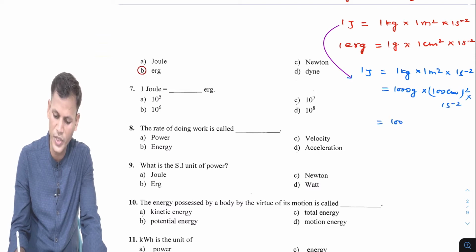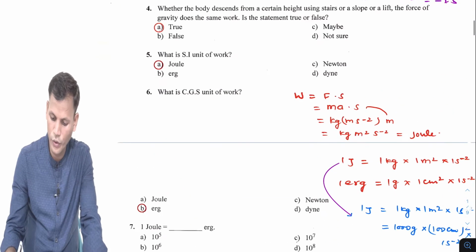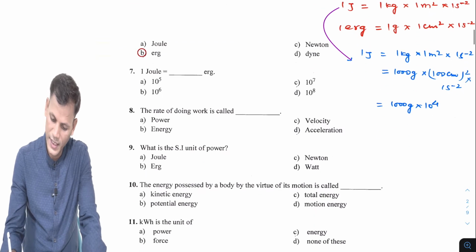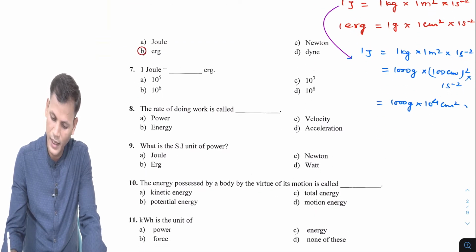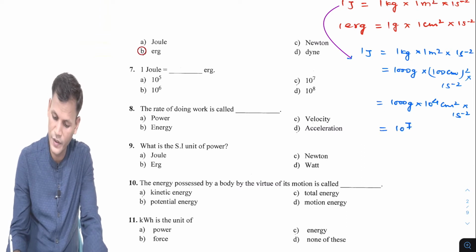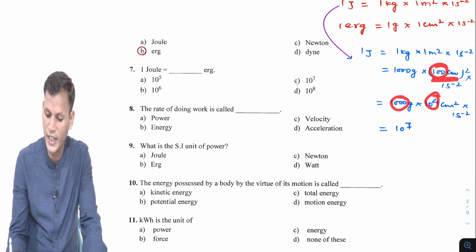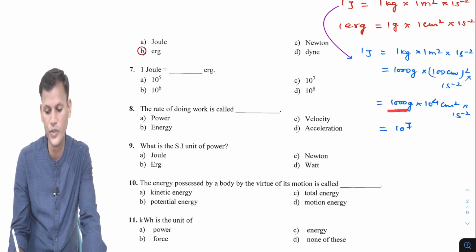Now it becomes 1000 gram into 10 raised to 4 centimeter square per second square. So overall it becomes 10 raised to 7, because 100 into 100, here it is square, so it becomes 10 raised to 4 and into 10 raised to 3, that becomes 10 raised to 7.